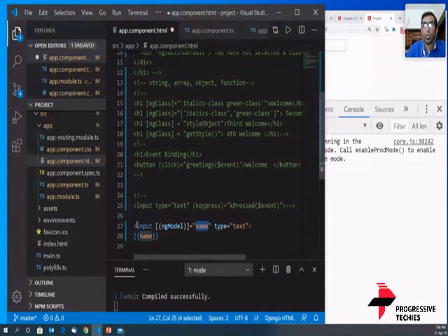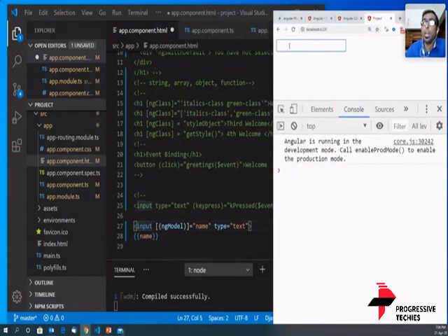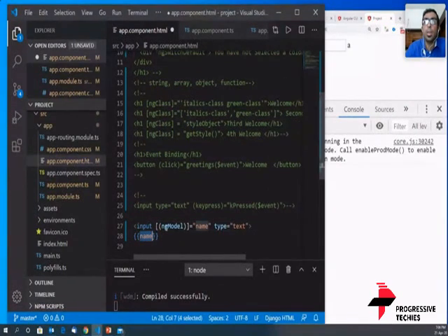I will explain it again. We have an input, and whatever value I type, we are binding that value into the name variable. So if I type in a here, the value a gets immediately assigned to name. This is what Angular calls two-way binding.